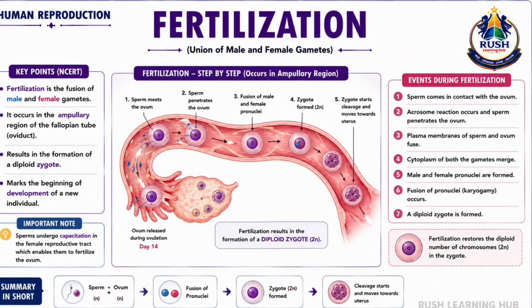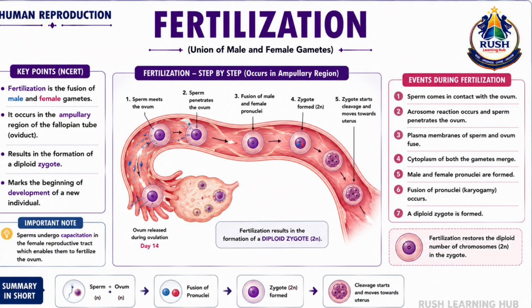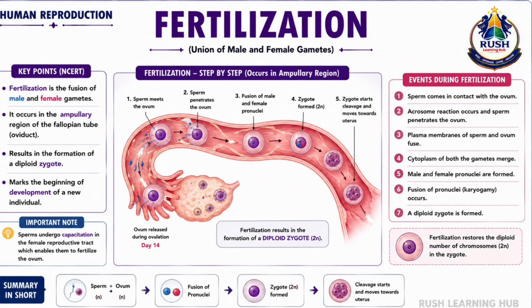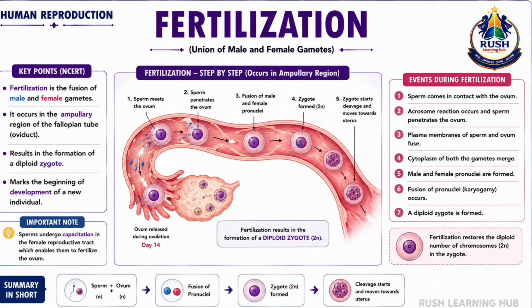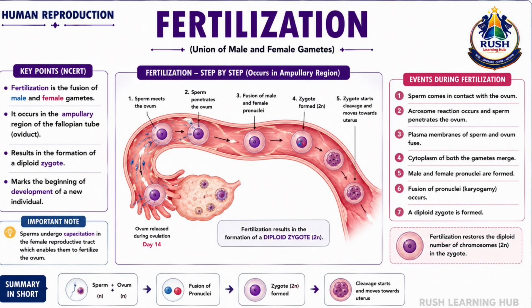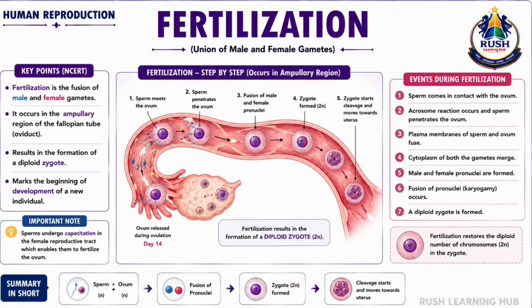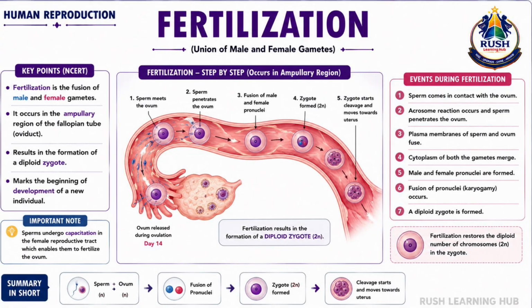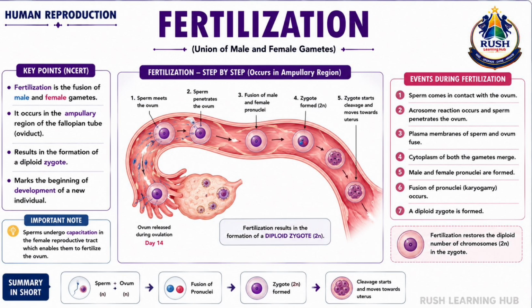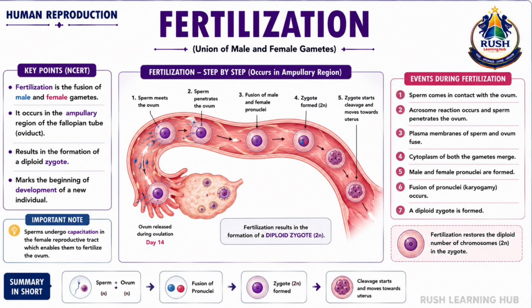The nucleus of the sperm then moves towards the nucleus of the ovum. The male and female pronuclei fuse in a process called karyogamy. As a result of this fusion, the diploid chromosome number is restored and a diploid zygote is formed. The zygote represents the beginning of a new individual. After fertilization, the zygote immediately begins repeated mitotic divisions known as cleavage. It gradually moves towards the uterus, where further development takes place.